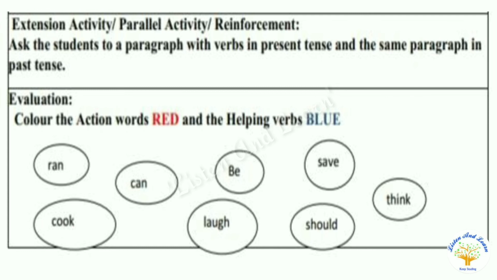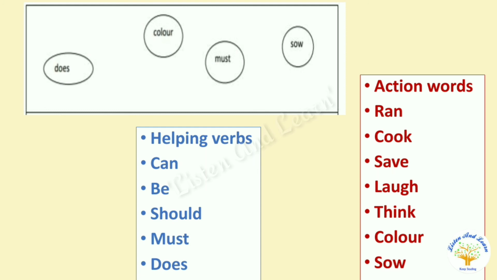Evaluation. Color the action words red and the helping verbs blue. Read all the verbs. Ran, cook, can, laugh, be, should, save, think, does, color, must and so. I have written action words in red color and helping verbs in blue color.